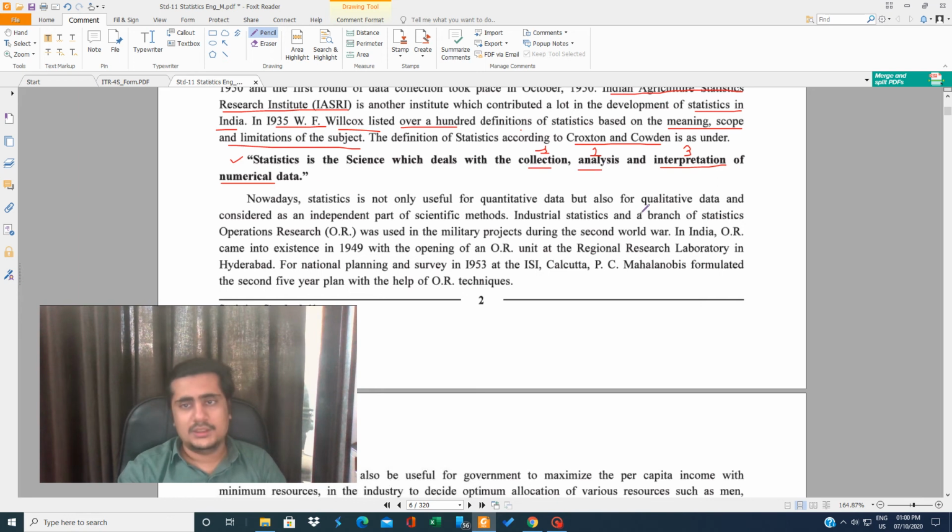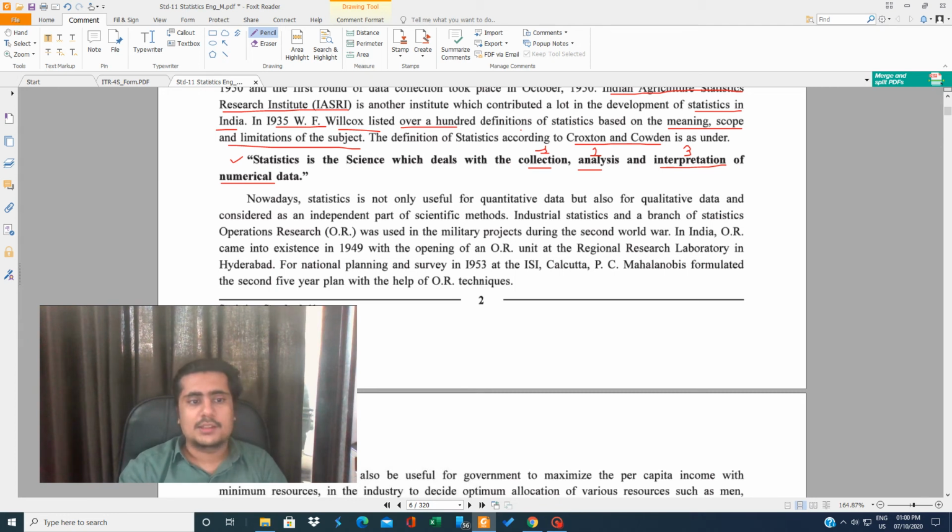All these things are divided into three parts. Collection. As I told you, you have to collect the birth dates of your classmates. So the first part is the collection. You will take a page and write serial numbers: 1, 2, 3, 4.